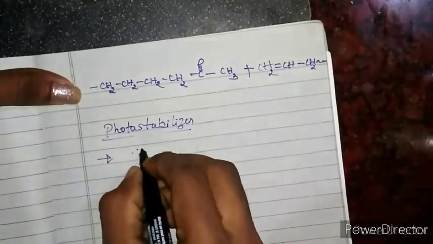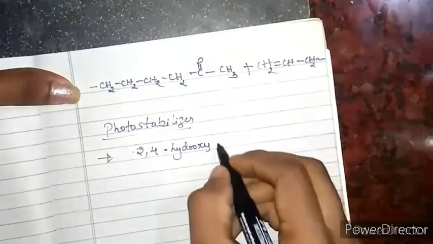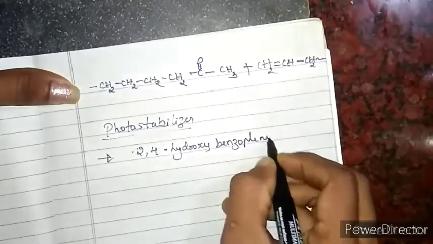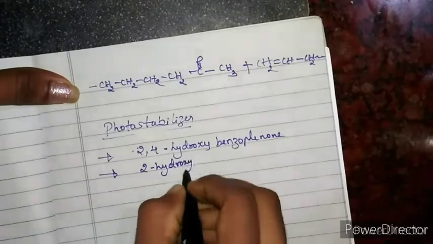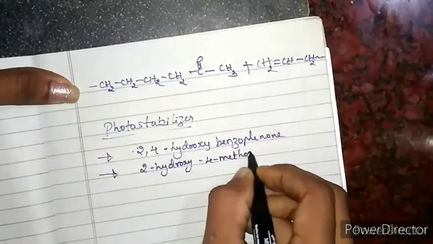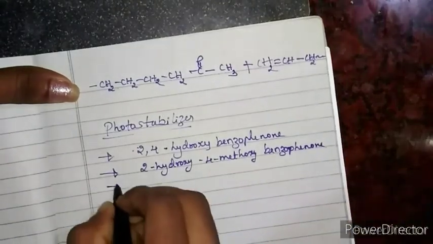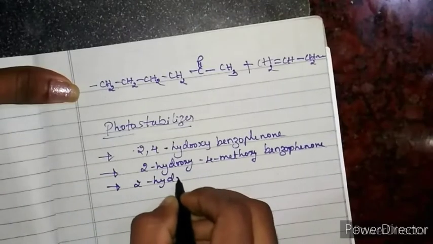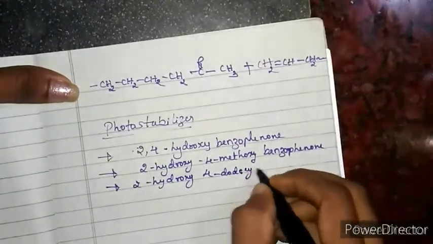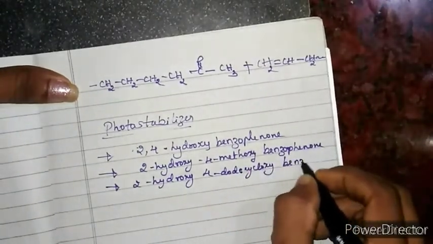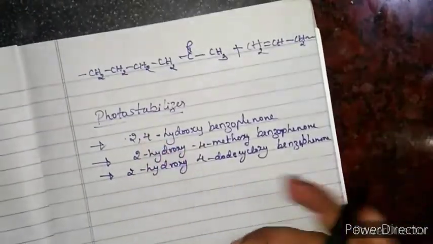One is 2,4 hydroxy benzophenol, and the second one is 2 hydroxy 4 methoxy benzophenone, and another one we have is 2 hydroxy 4 dodecyloxy benzophenone. These are the commonly used photo stabilizers in industry.